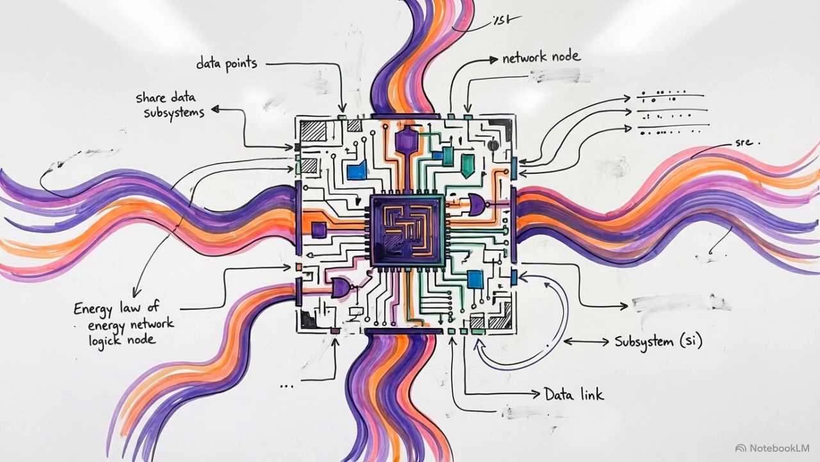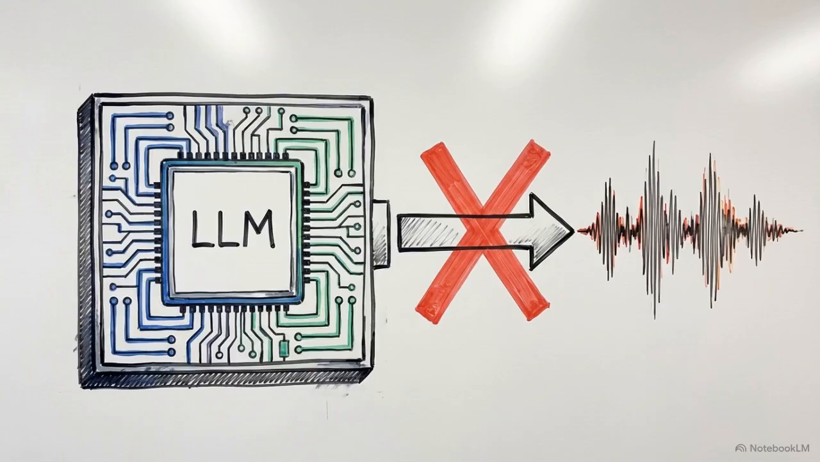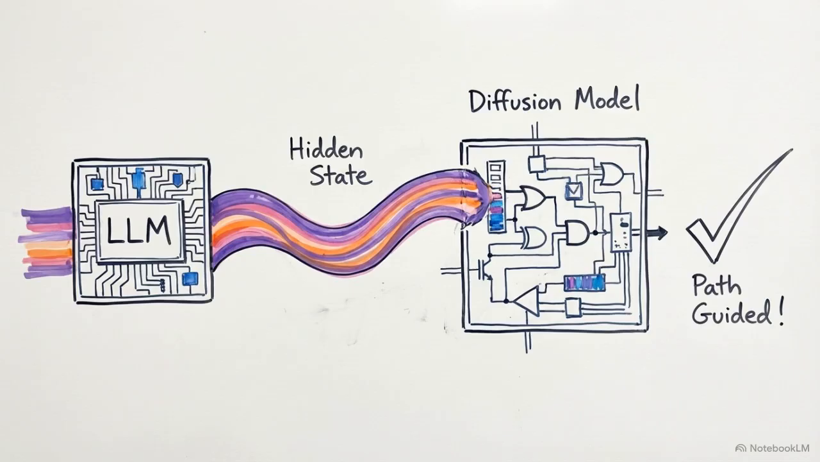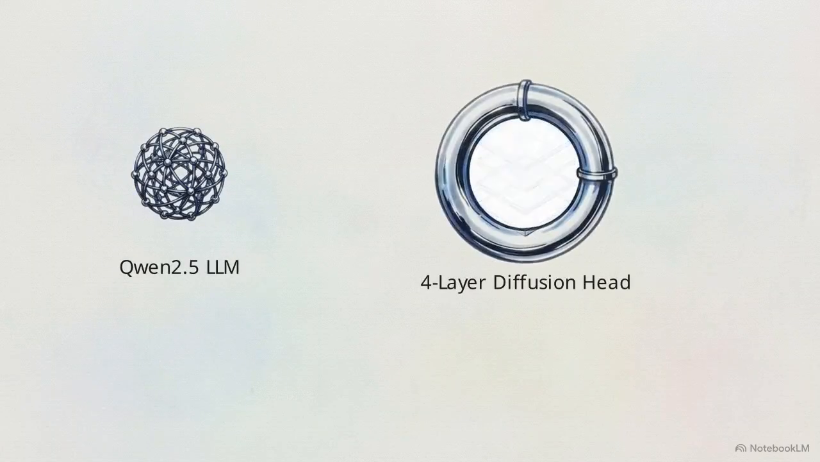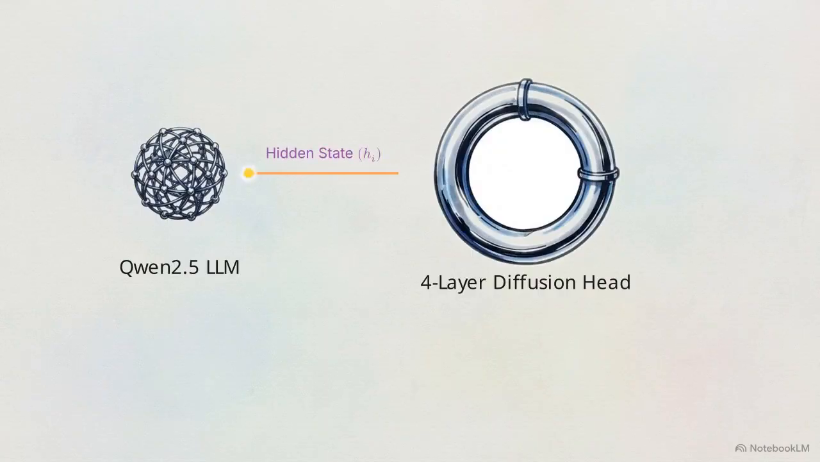VibeVoice resolves this incompatibility by employing token-level diffusion. Instead of forcing the LLM to predict the exact audio token directly, the LLM's output hidden state acts as a conditioning signal. It guides a completely separate diffusion model. This specialized diffusion head is a lightweight 4-layer network that operates on every single token step during generation.